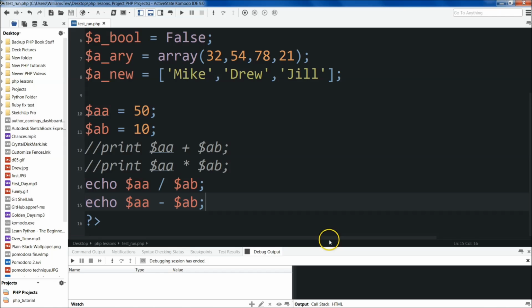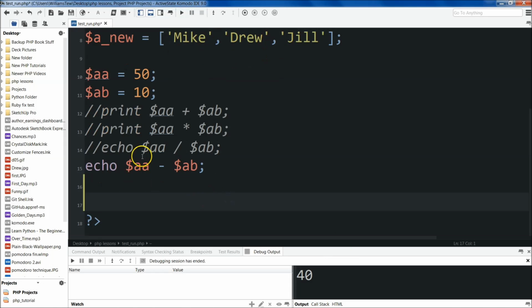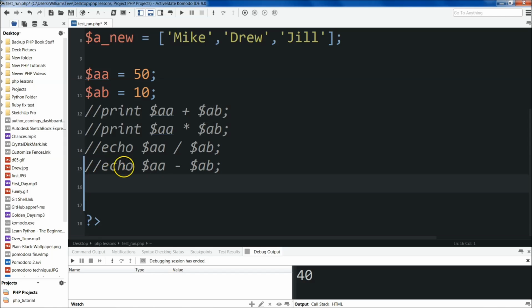Run it again. You'll see that 40 is returned here. Again, I'm just going to comment this out so we don't have to worry about that. Save it again, run it. There we go, 40. I'm going to comment this one out again because I'm going to show you two more.